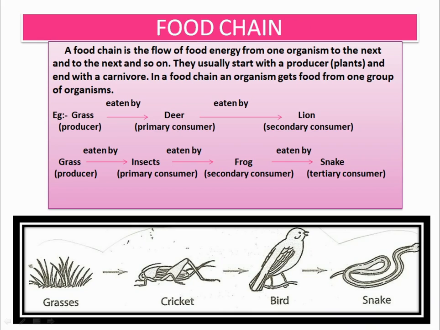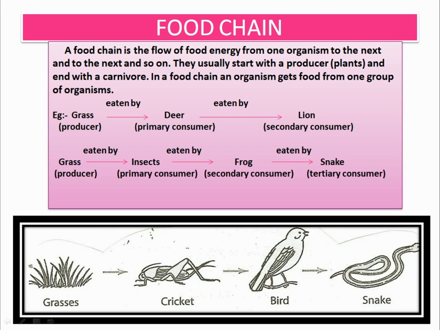Food chain is a linear network of living organisms in a community where energy gets transferred from one organism to another organism. It describes the relationship of organisms about who eats whom. For example, you can see here grass, being the producer, is being eaten by deer.